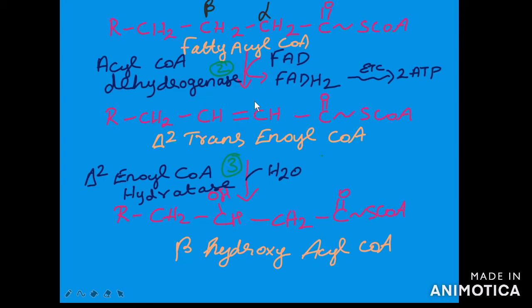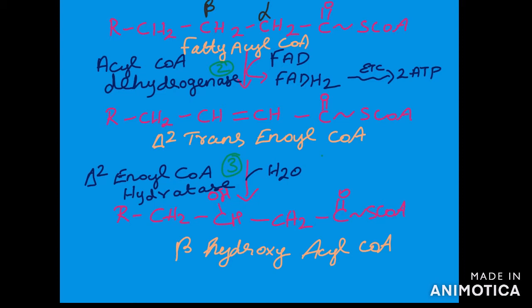Here FAD is converted into FADH2, which will enter the electron transport chain to be oxidized, and it will yield 1.5 molecules of ATP. Approximately 2 ATPs will be generated by this step.